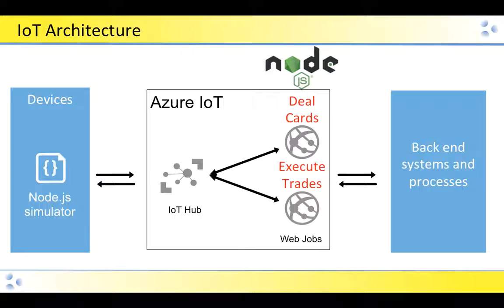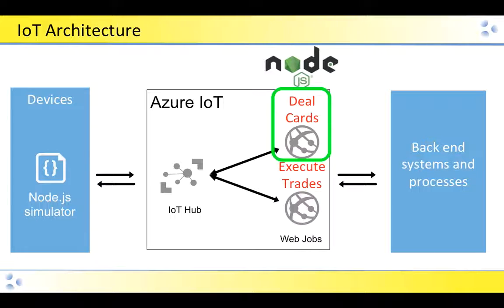So going back to the IoT architecture, let's look at the web jobs. Now that we have a system where we can manage devices and we can use the device twins to make changes to their properties, we want to be able to do two different things with our architecture. We want to be able to deal cards, set up the system where we put the system in an initial state, and then we want to be able to execute our trading algorithm to optimize the resource allocation.